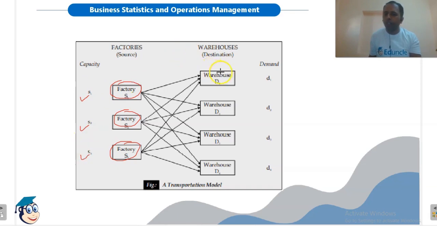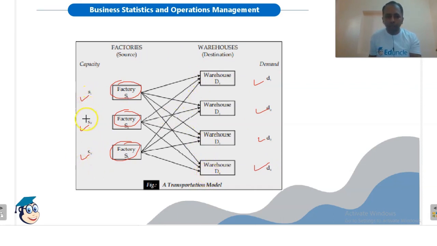Now these are the destinations where we are transporting goods from the source or the factory. So each destination is having a fixed demand, say D1, D2, D3, D4. Here I have shown 3 factories and 4 destinations or warehouses. There could be many number of factories and many number of warehouses, right?